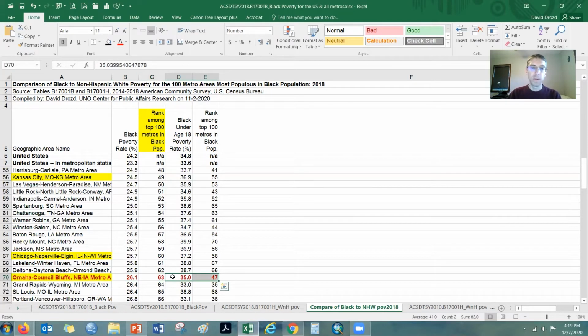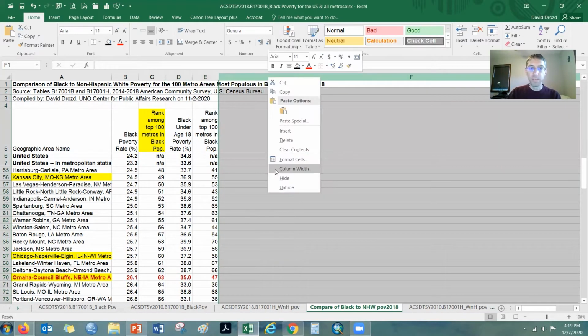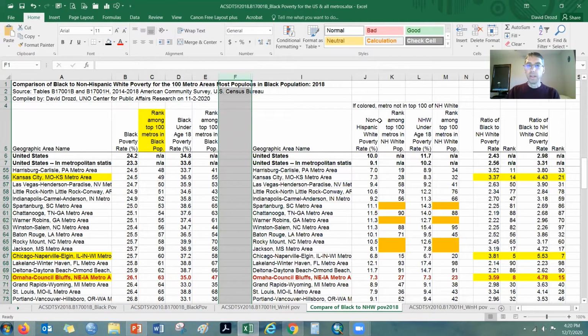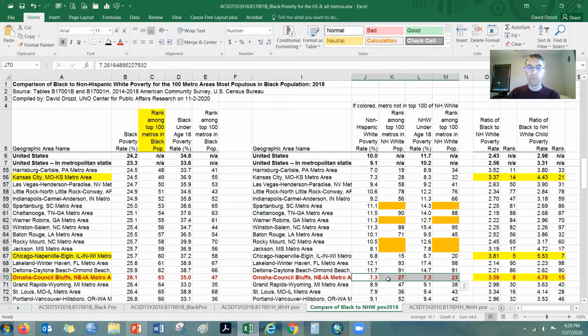What I want to do in this exercise is compare that to what things are like for our Hispanic or Latino community, as well as for our white population, which I've already done here. I'm going to adjust this column size so that it comes into the screen. We'll see the same numbers for the non-Hispanic white poverty rates. For that population group, we can see Omaha ranking much better among the top 100 metros, in about the top quarter.